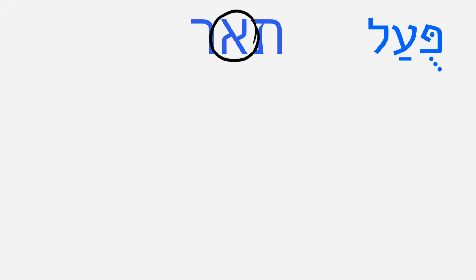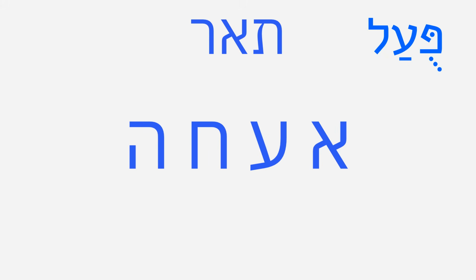If the second root letter is aleph, Pual verbs will have the same irregularity as with a root that has a second resh, and some of them will have additional irregularities that appear in Pual verbs whose second root letter is aleph, ain, chet, or he.